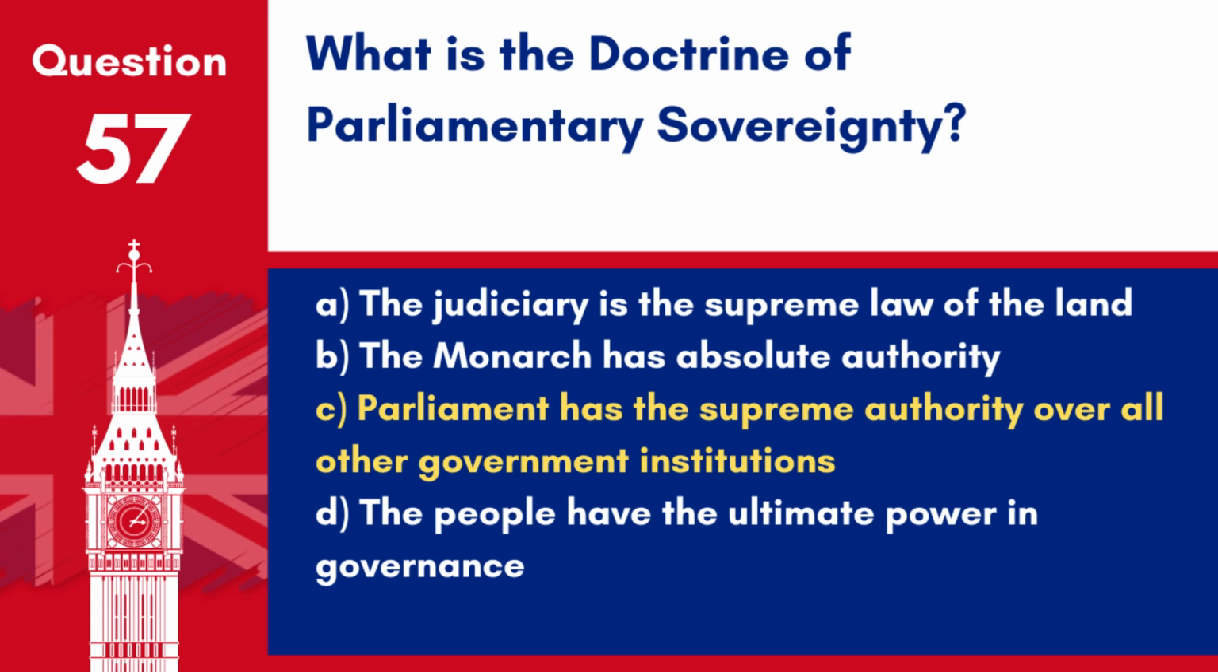Answer C. Parliament has the supreme authority over all other government institutions. The doctrine of parliamentary sovereignty means that Parliament is the ultimate legal authority and can create or end any law.